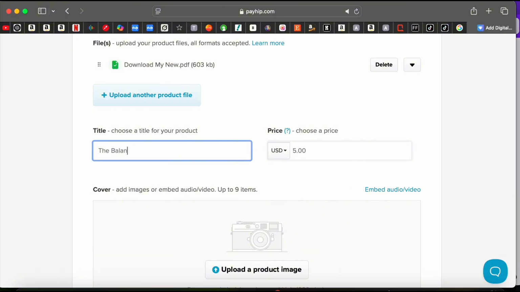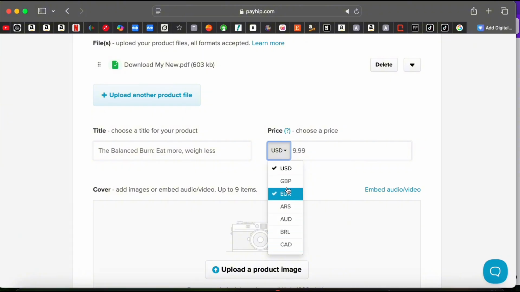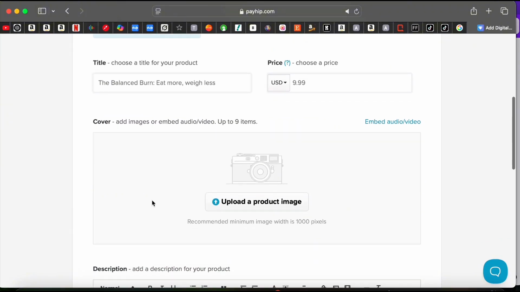I'm just gonna put the title of the ebook in here. So the title is The Balance Burn, and I'm just gonna put the full title. You always want to put your title in here, and then the next box is going to be the price. I'm gonna put $9.99. You can put whatever price you feel you should sell your ebook for. These are currencies, but I'm gonna stick to USD because that is what we are using.